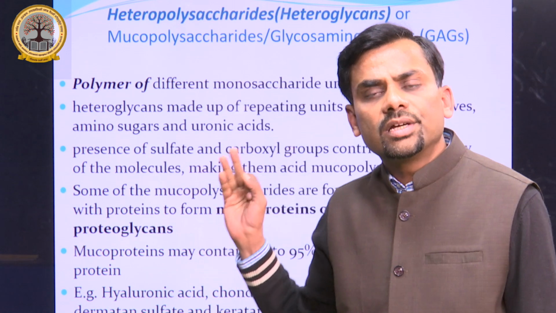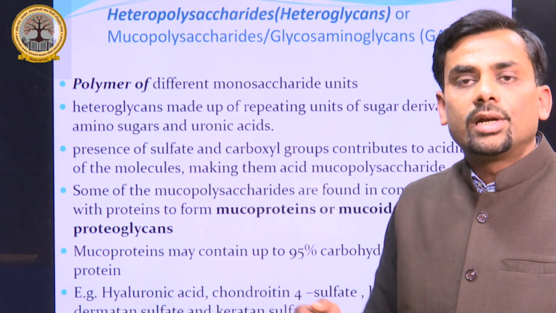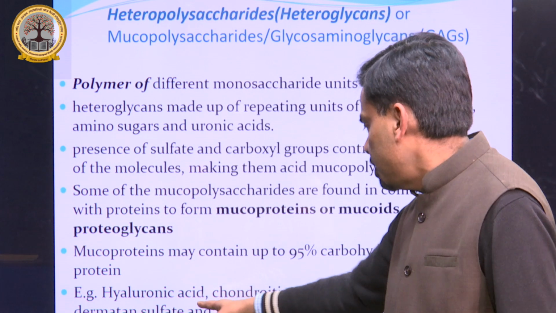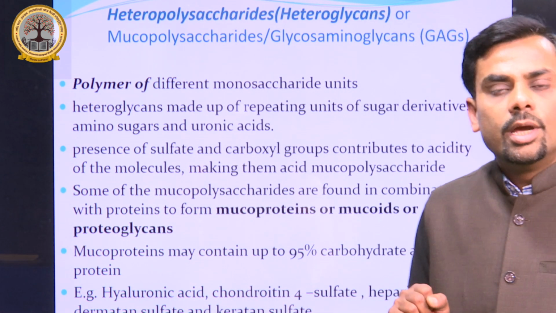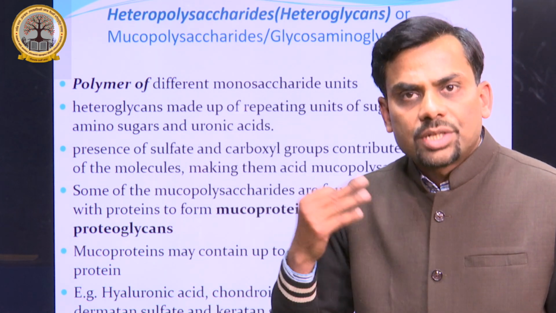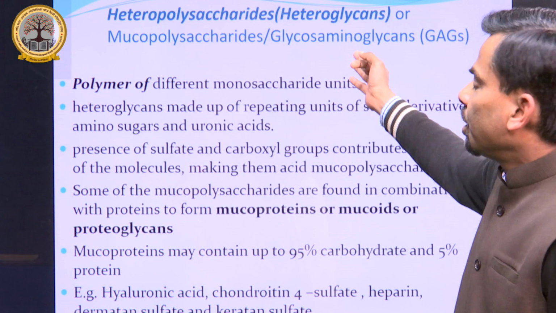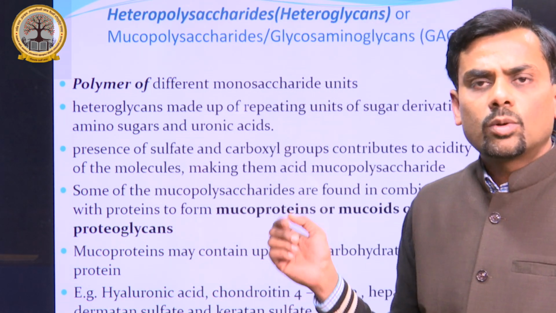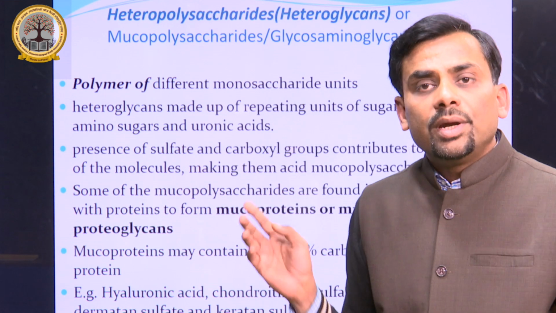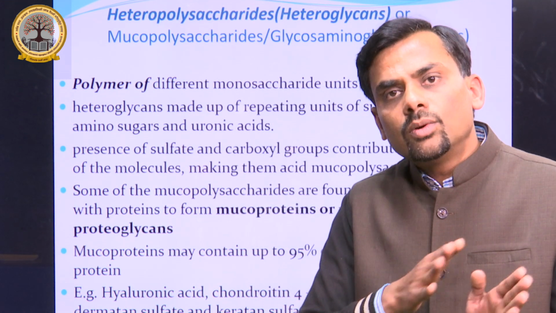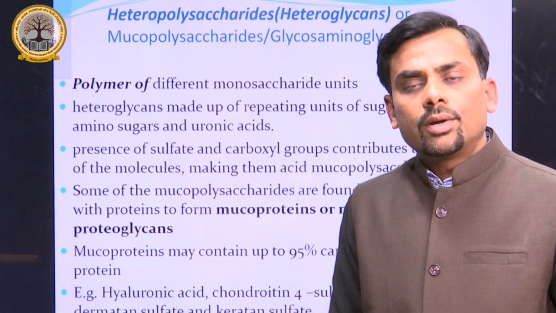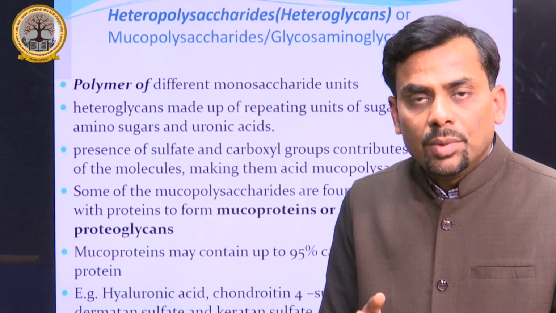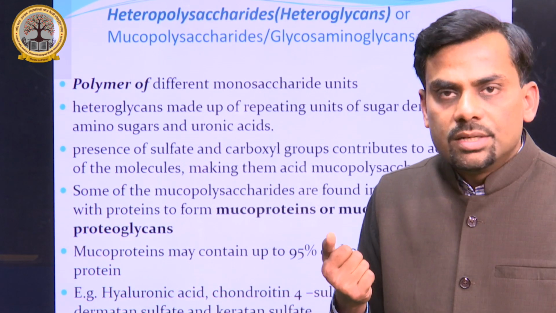Then the second category of polysaccharide is known as heteropolysaccharides. What are the examples? Hyaluronic acid, chondroitin 4-sulfate, heparin and dermatan sulfate. These heteropolysaccharides have repeating different units. Not only glucose, glucose, glucose, and not only fructose, fructose, fructose. It is a combination of many types of monosaccharides. That is why it is known as heteropolysaccharides.